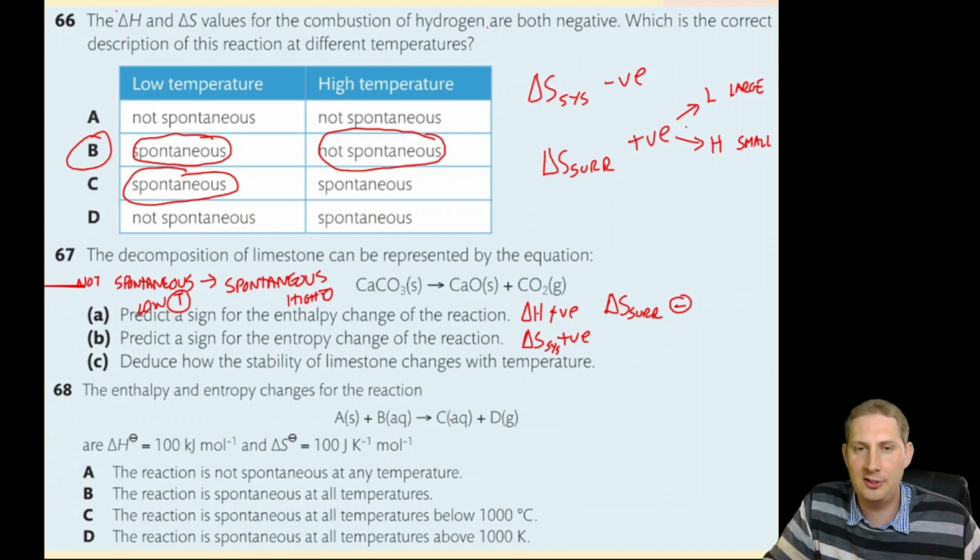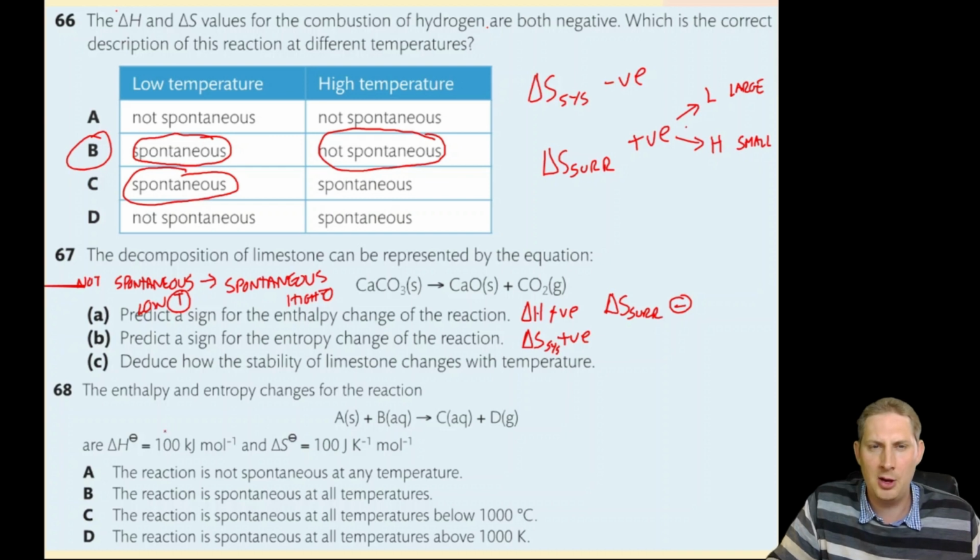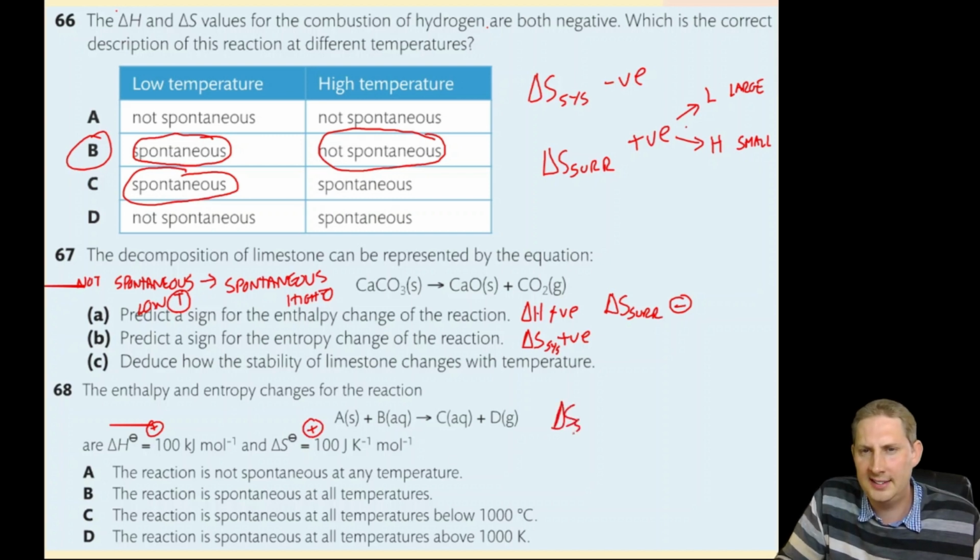Finally, the enthalpy and entropy changes for this reaction. It's a hypothetical reaction. A plus B goes to C and D. There's the entropy change. There's the enthalpy change. Okay, so they're both positive numbers. So delta S system is positive.